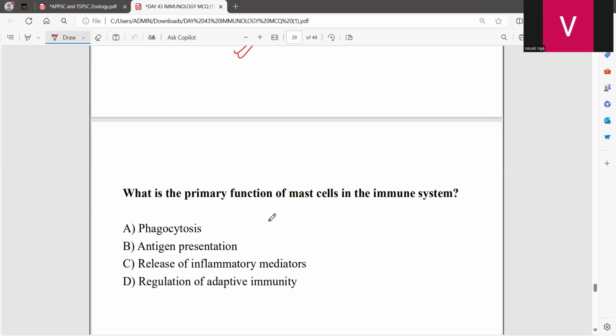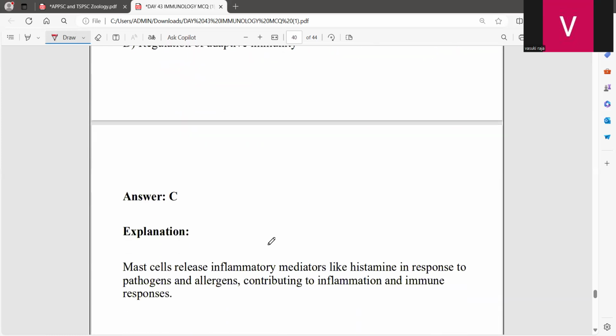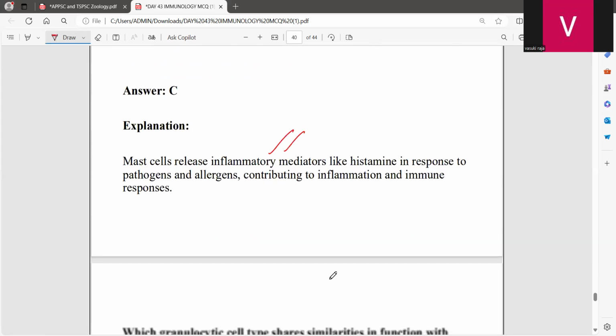What is the primary function of the mast cells in the immune system? Once again, it is releasing inflammatory mediators.